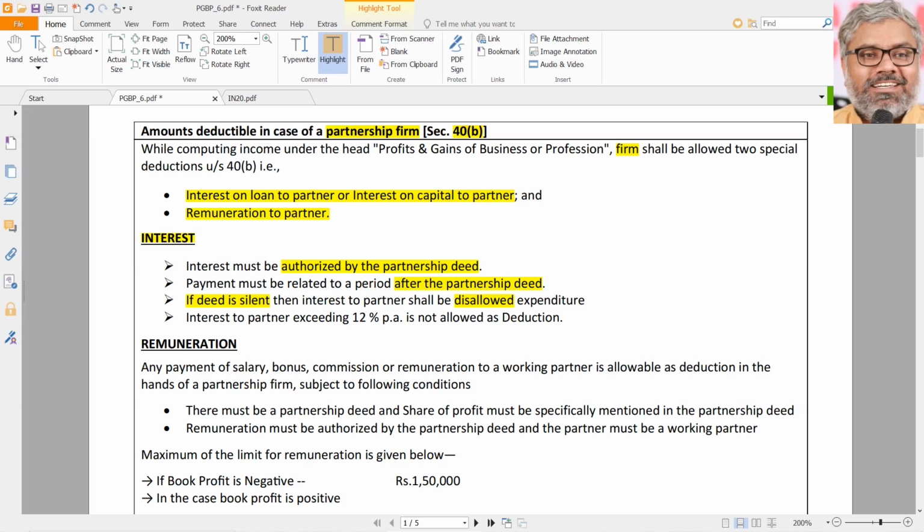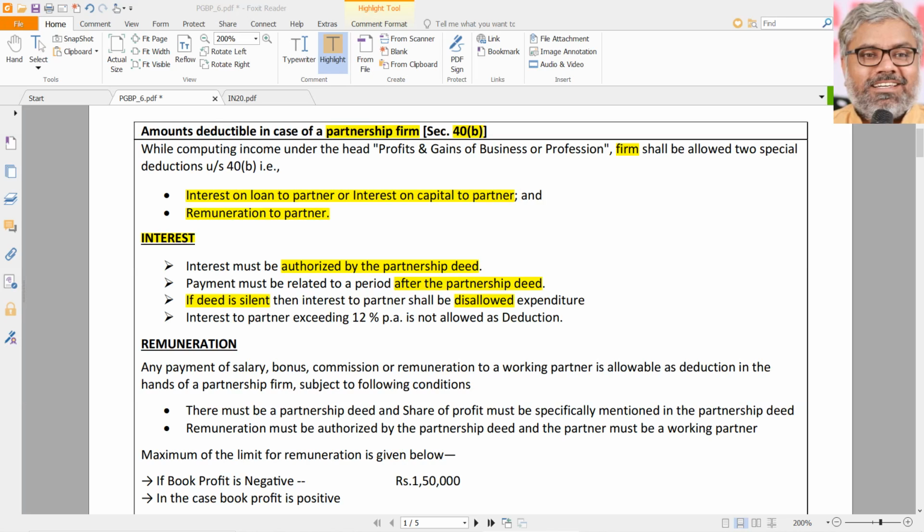No retrospective changes are possible. Somebody cannot say, verbally we agreed already on interest 2 years back, but just now only we have entered into the partnership deed. We'll take interest for the period prior to the partnership deed also.